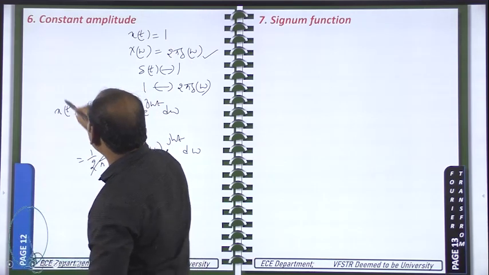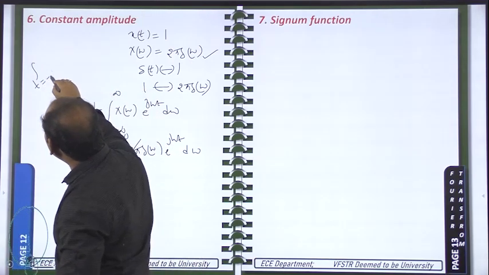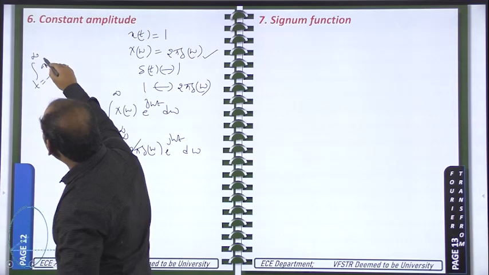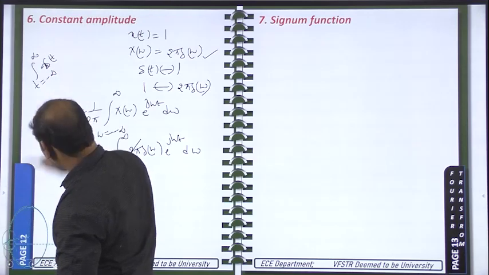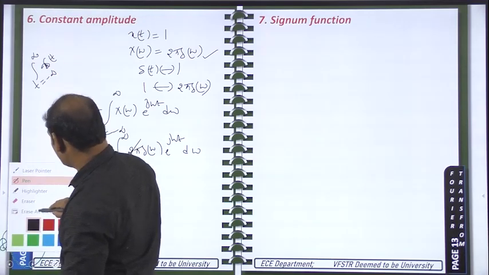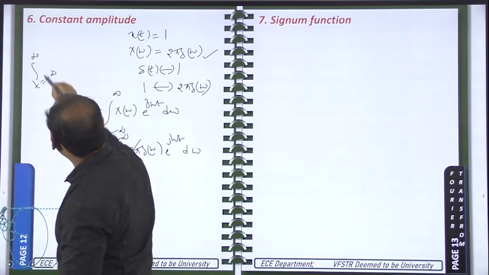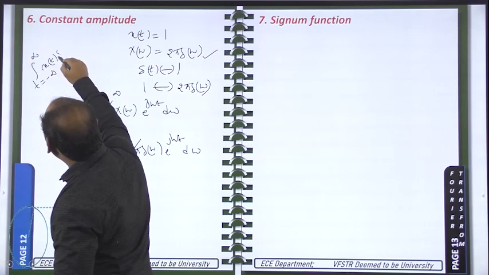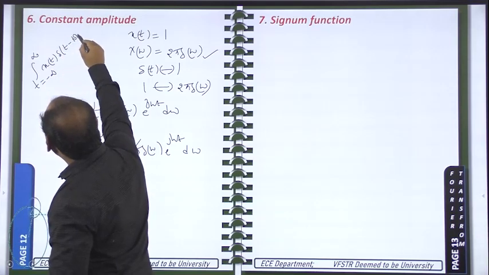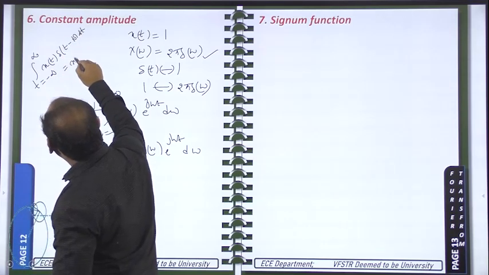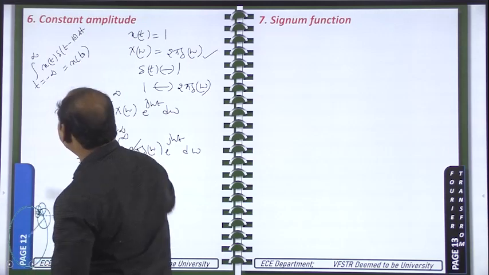This formula is looking like integral t is changing from minus infinity to plus infinity x of t del of t minus t naught. This formula is having the answer x of t naught, but this is written in the time domain.